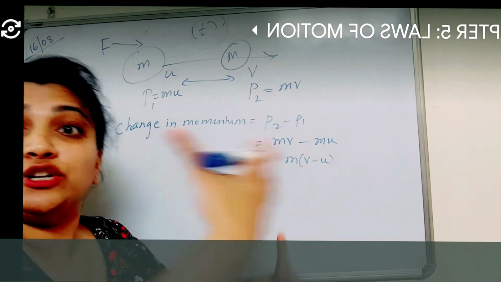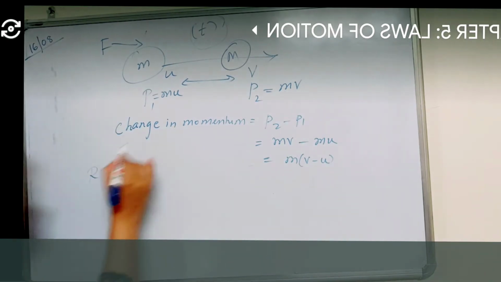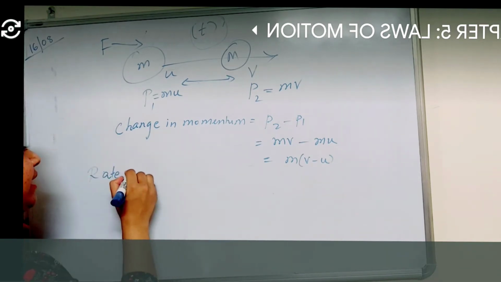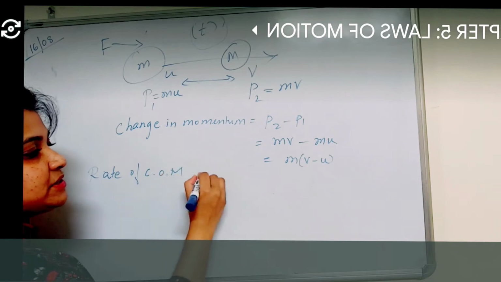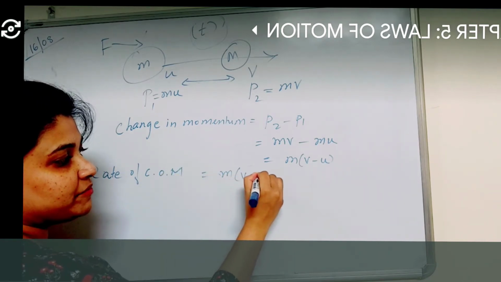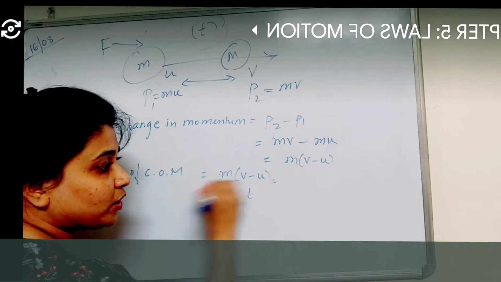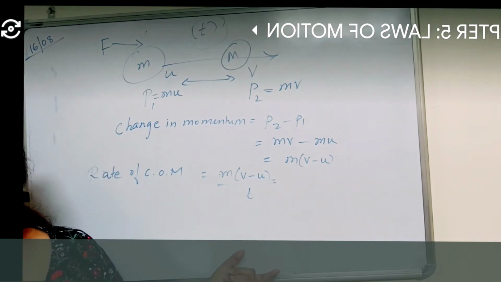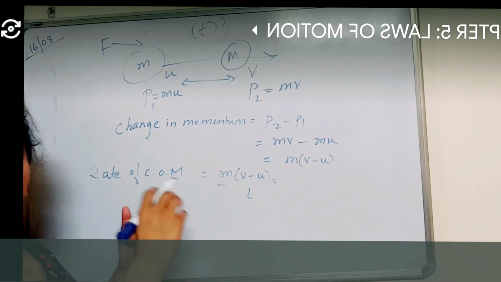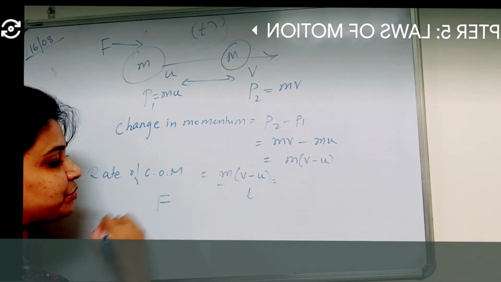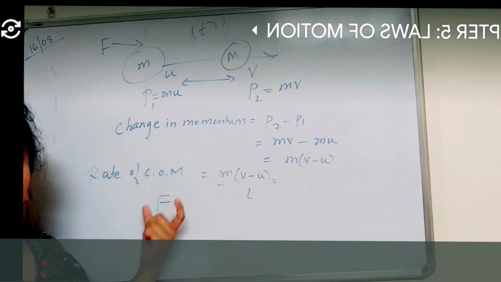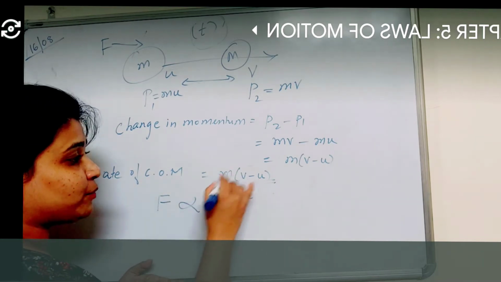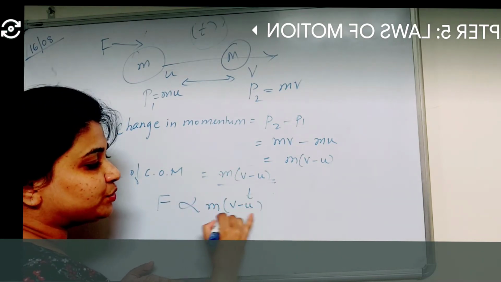Now, rate of change of momentum. When the time factor is involved, at what rate is the momentum changing? Rate of change of momentum is the change of momentum, m(v minus u), divided by t. When do you see that the momentum is changed? Only when a force is applied to it. Correct? So the rate of change of momentum gives rise to force, and this force is directly proportional to m(v minus u) divided by t.